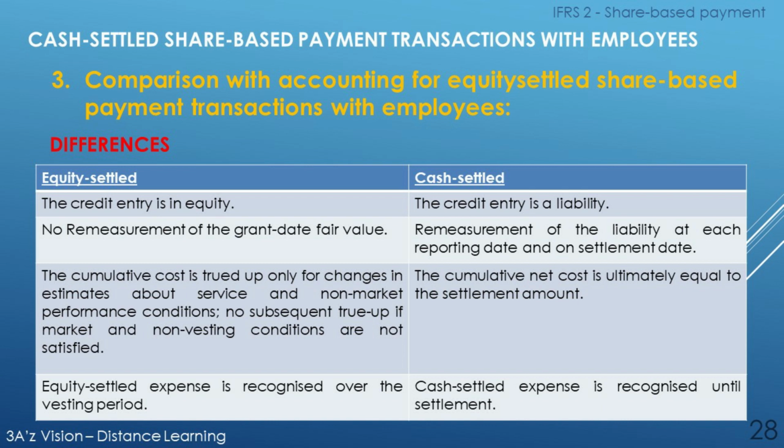And thirdly, the cumulative cost is trued up only for changes in estimates about services and non-market performance conditions. No subsequent true-up if market and non-vesting conditions are not satisfied in equity settled. On the other hand, in cash settled, the cumulative net cost is ultimately equal to the settlement amount. Accordingly, number 4, the expense is recognized over the vesting period in equity settled, and on the other hand, cash settled expense is recognized until settlement.